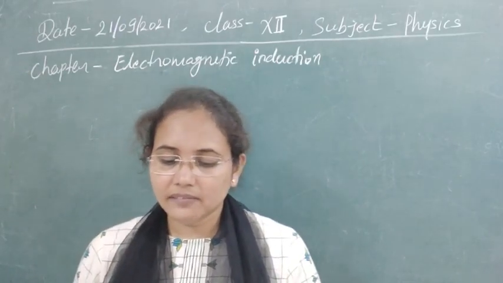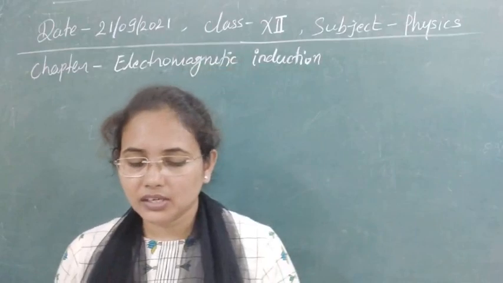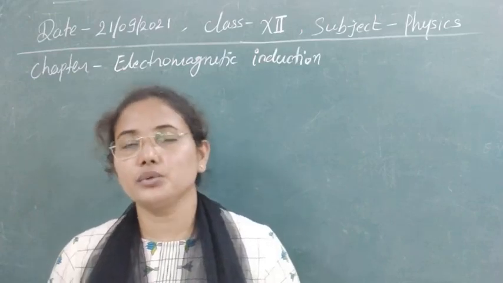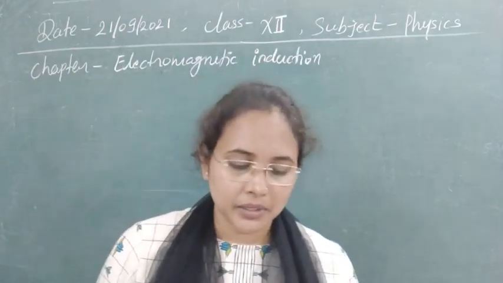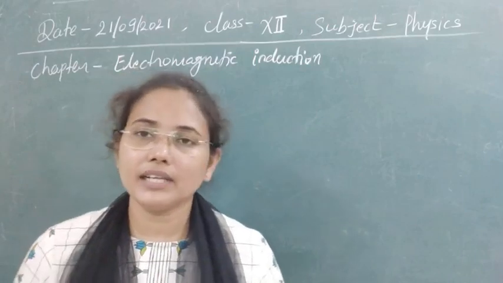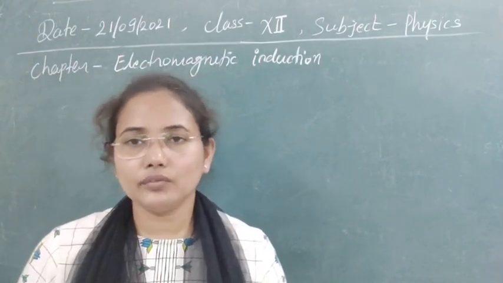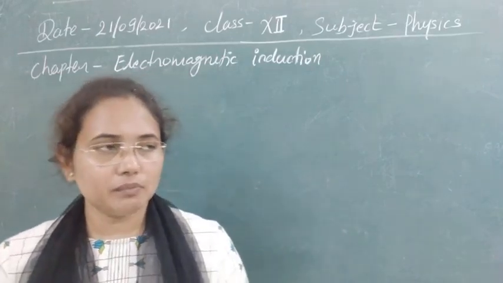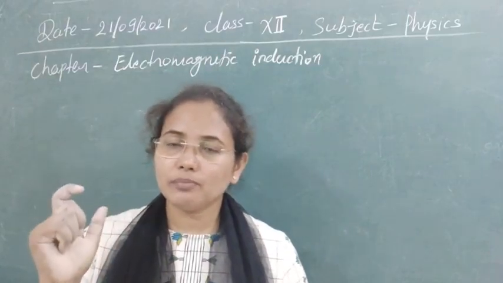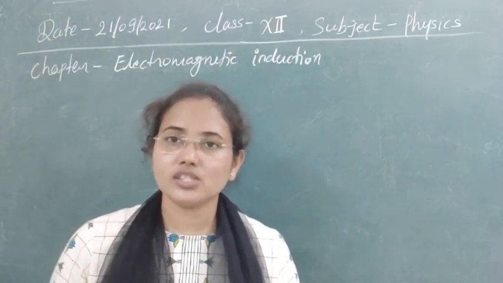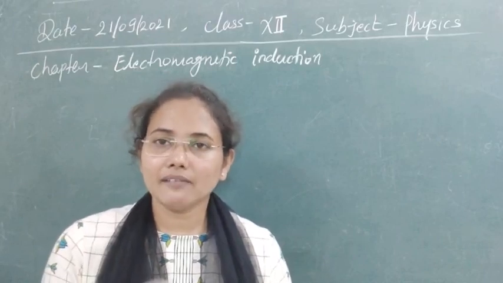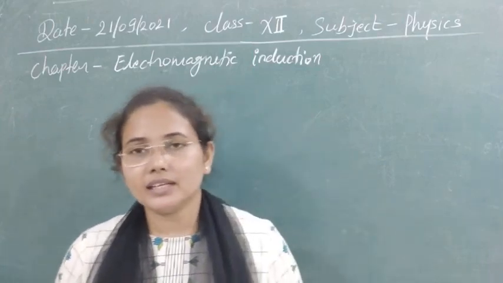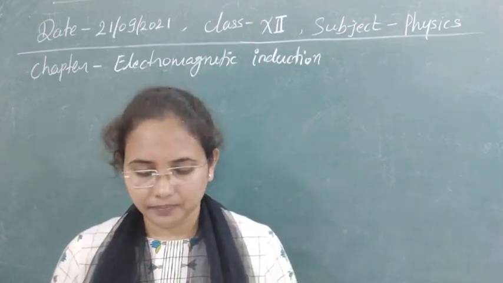Now the next one, the self-inductance of a coil is a measure of first electrical inertia, second electrical friction, third induced EMF, and fourth induced current. This is a very nice question. Self-inductance is the property of a coil through which it opposes any change of current, and so opposes the production of induced EMF in that coil. It behaves just like the mass of a body which opposes any change in its state. Just as mass is related to inertia, here self-inductance is related to electrical inertia.